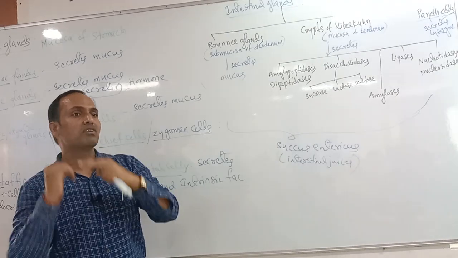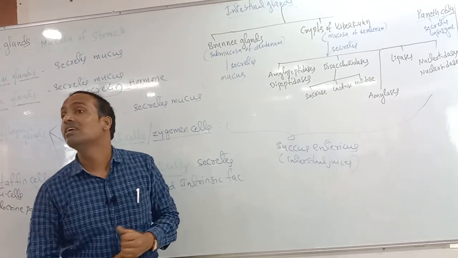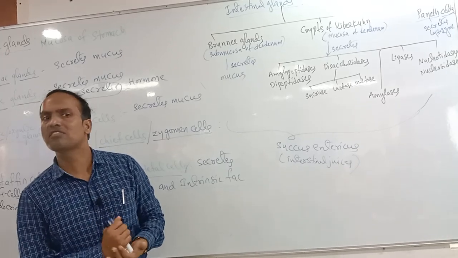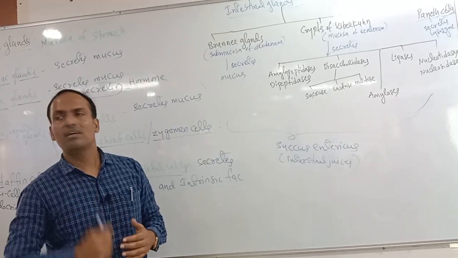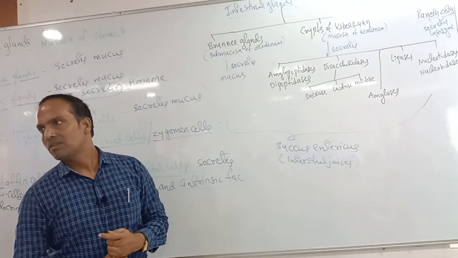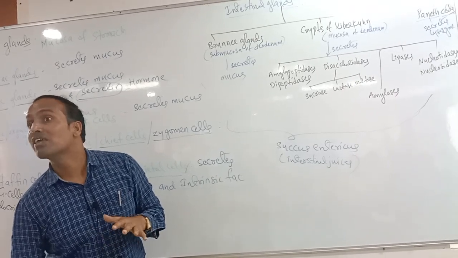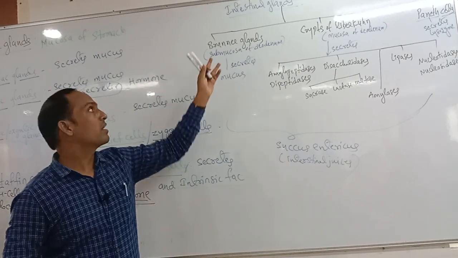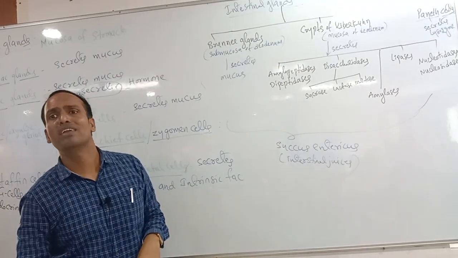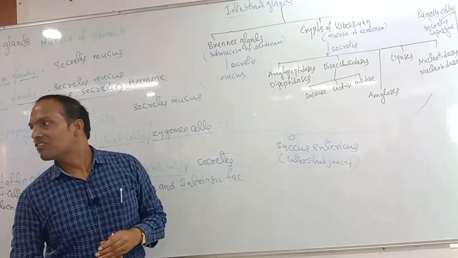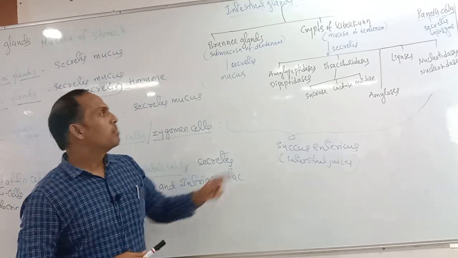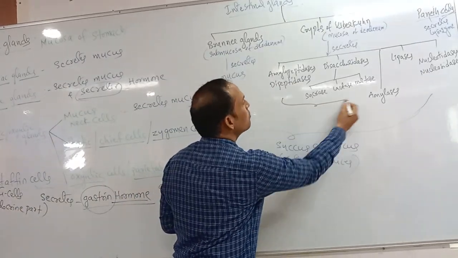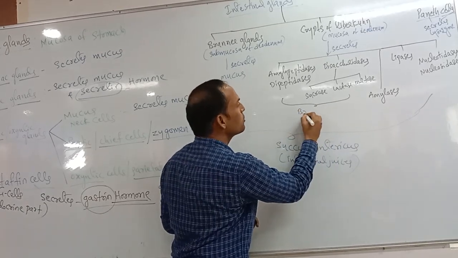Because of this friction, hemorrhages also occur. Hemorrhages mean internal bleeding, like rash-type swellings. This may happen in the absence of mucus, that is, the absence of Brunner glands.